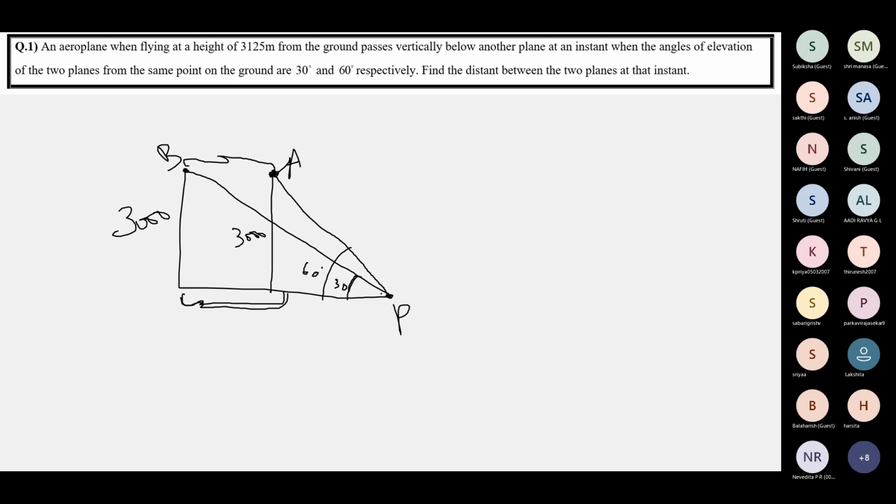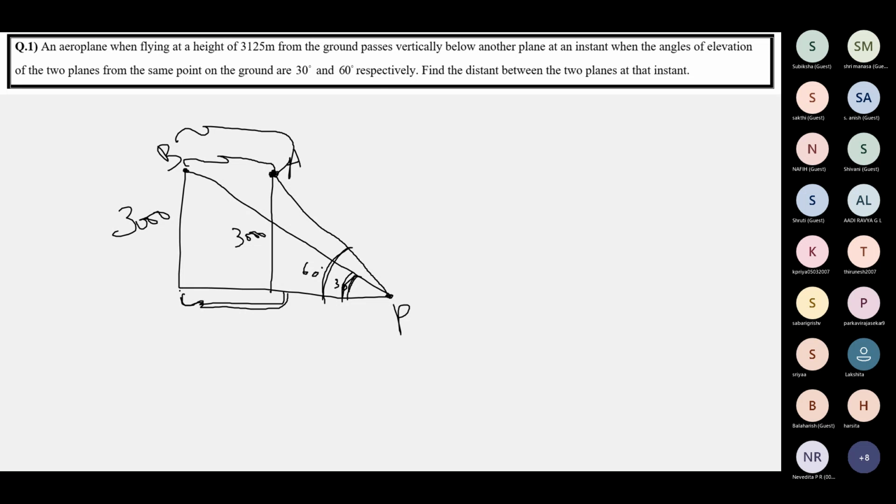From the point P, this is the elevation of B. The elevation of plane B is 30 degrees, and this is the elevation of plane A, that is 60 degrees. So when the two planes are flying at the same vertical height above the ground, then you can measure the horizontal distance between them. This is the horizontal distance between them.